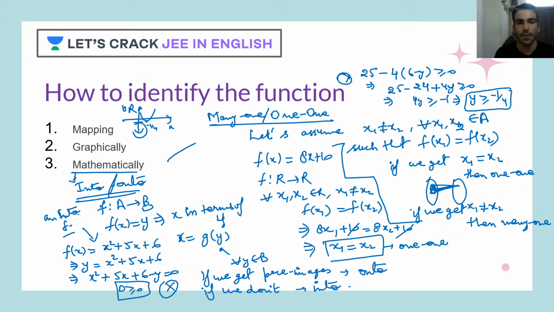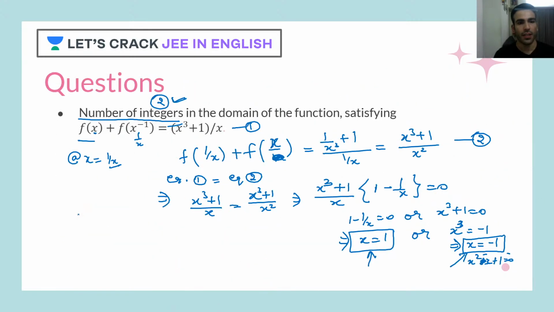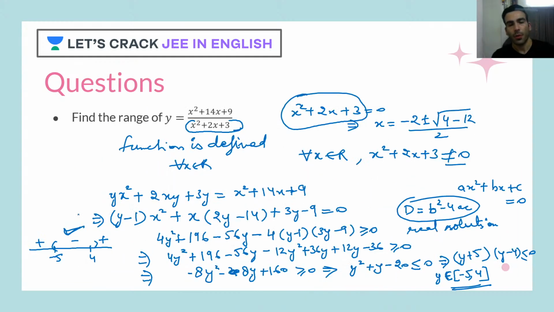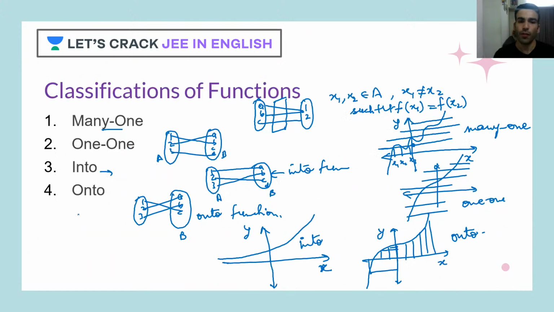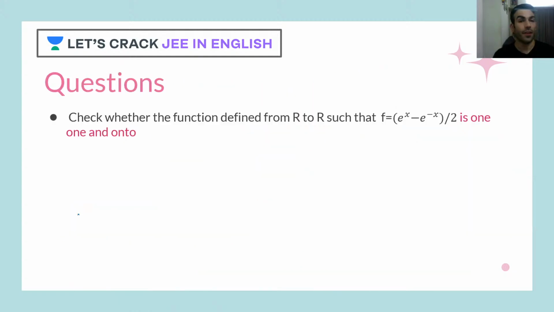So I hope you must have understood how exactly we can use the mathematical approach, and you should know it, because sometimes it would be very difficult for you to use the graphical method. As I told you in the previous question with the rational function, drawing the graph is very difficult, but when you solve for the range, you can easily find out whether the function is into or onto. Okay, let's move ahead.